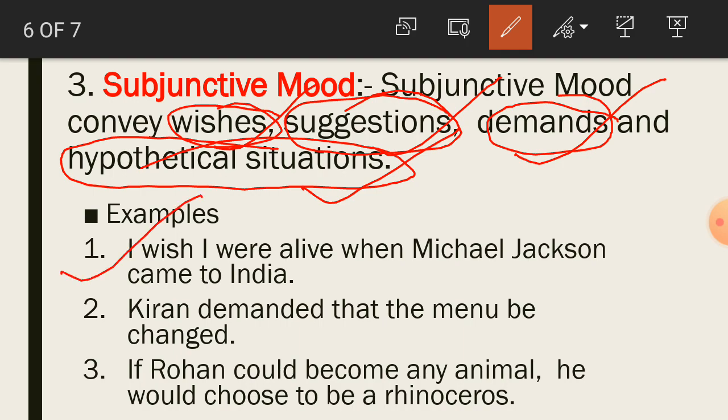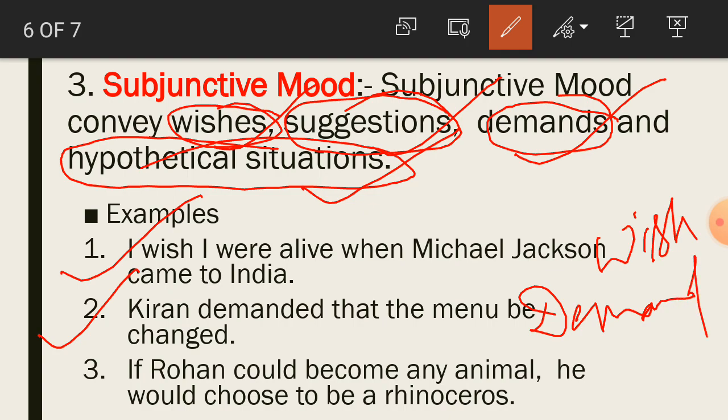So this sentence indicates what? This sentence indicates wish. Second sentence student, Kiran demanded that the menu be changed. So what is this here? This is a type of demand. Number 3 student, if Rohan could become any animal, he would choose to be a rhinoceros. So student, here this is what? This is a hypothetical situation. This expresses hypothetical situation.